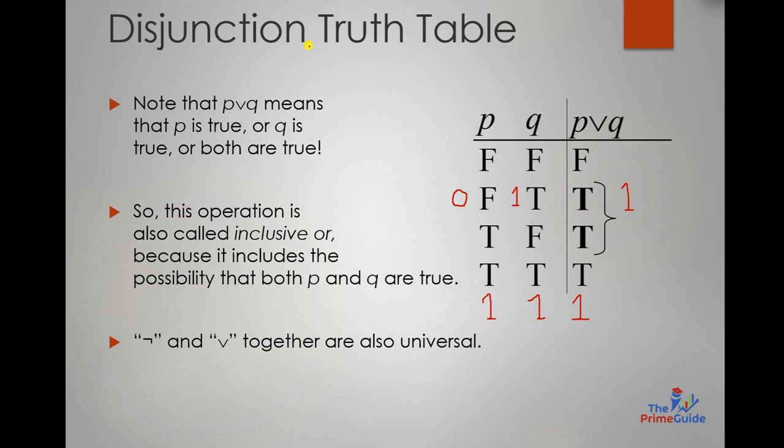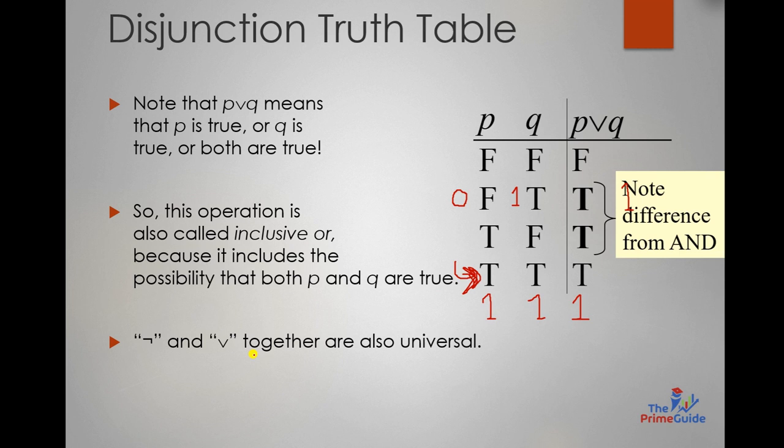Okay. So now they are saying that note that P or Q means that P is true or Q is true or both are true. So basically this is called inclusive OR because it includes the possibility that both P and Q are true. Because of this particular possibility that both P and Q can be true in this case, we say it is inclusive OR. What is exclusive and inclusive OR? We have to deal with this thing. So this is called the inclusive OR because of this property in it. Now we are going to deal with the exclusive OR. So let's move forward towards it.